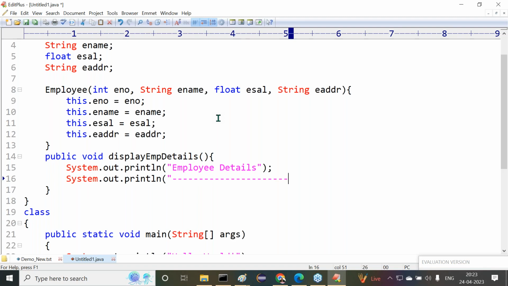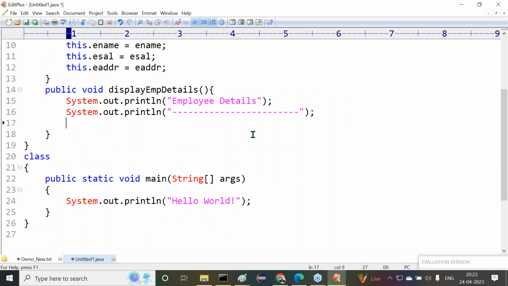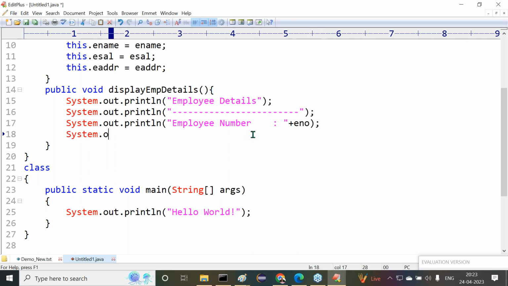Now here System.out.println of a line space, all of you observe carefully. Now inside this, System.out.println of employee number plus eno. Next, System.out.println of employee name, I want to use this.ename.